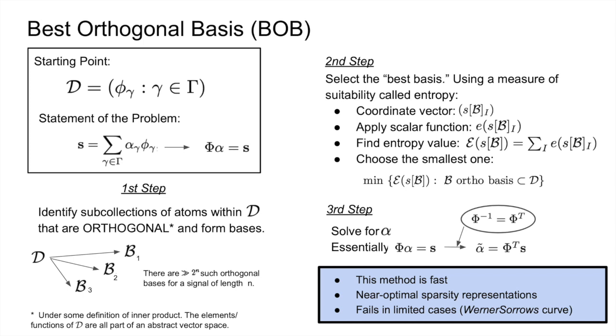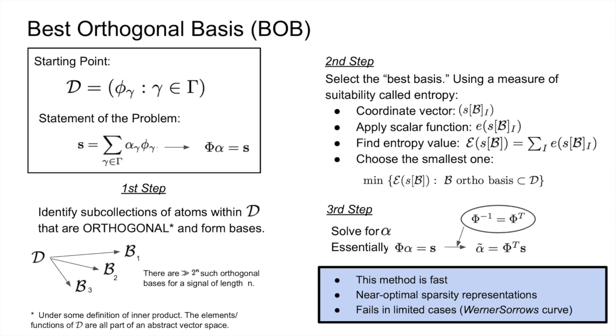However, with the best orthogonal basis, so the BOB algorithm, we take a very different approach. Instead of building up a sequence of sparse approximations of S, like in the matching pursuit algorithm, the best orthogonal basis algorithm begins by taking advantage of the special structure of some dictionaries, like wavelets or cosine